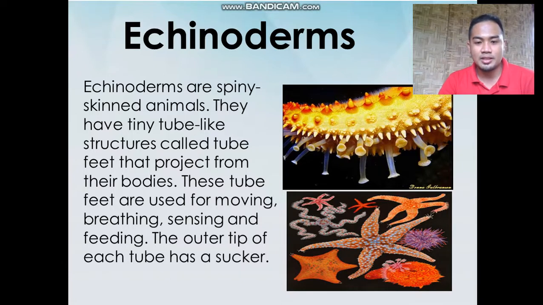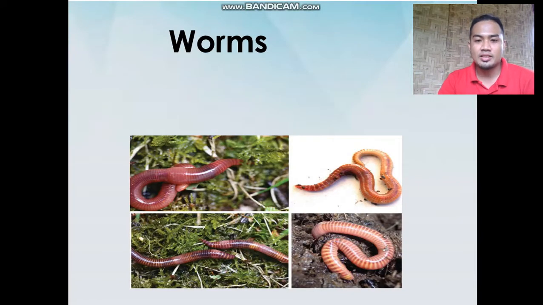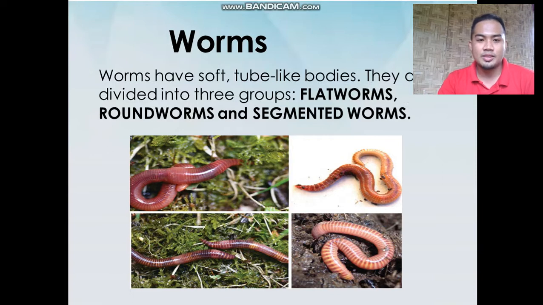project from their bodies. These tube feet are used for moving, breathing, sensing, and feeding. And the outer tip of each tube has a sucker. For great example, it is a starfish. Next, worms. Worms have soft tube-like bodies, and they are divided into three groups: flatworms, roundworms, and segmented worms.